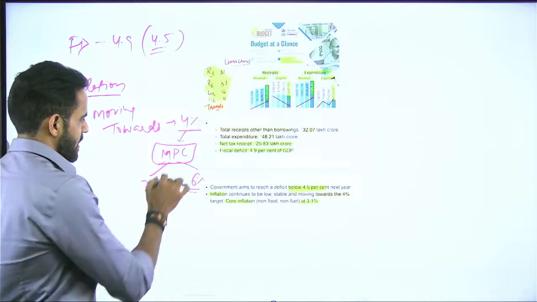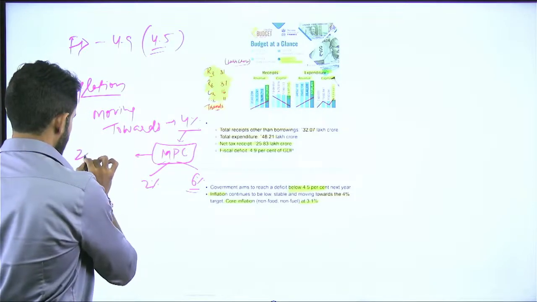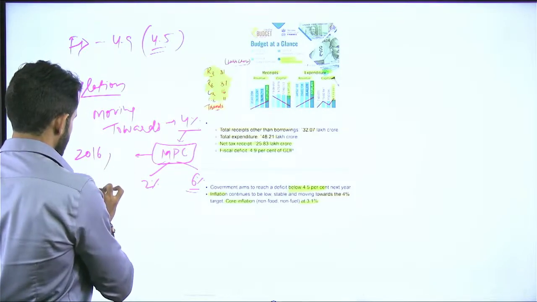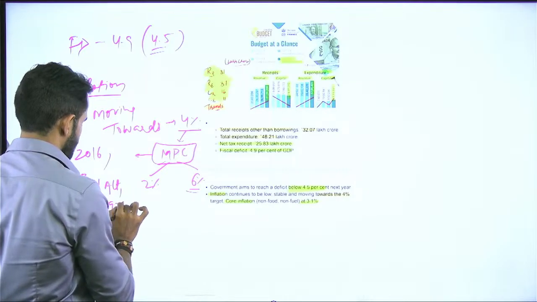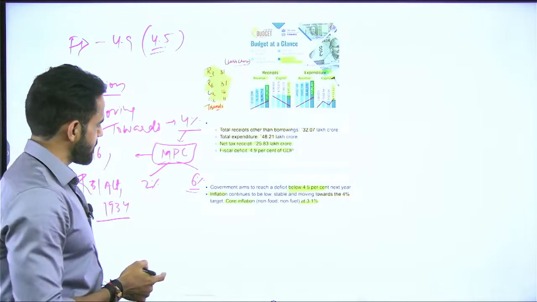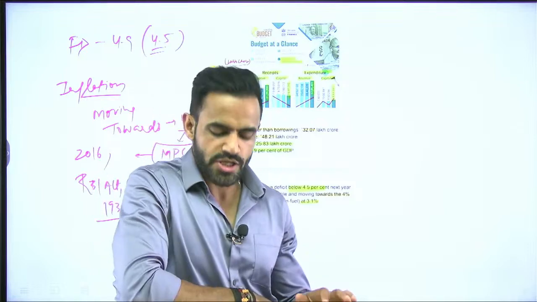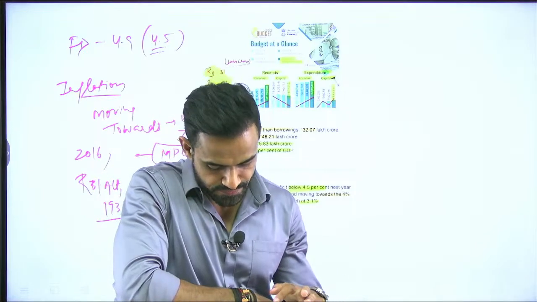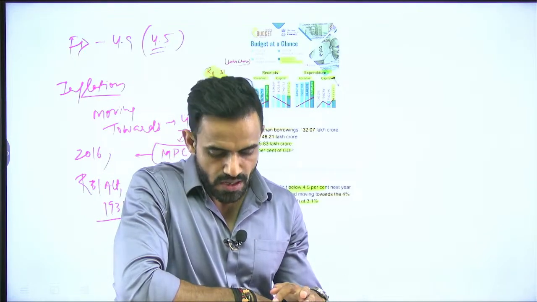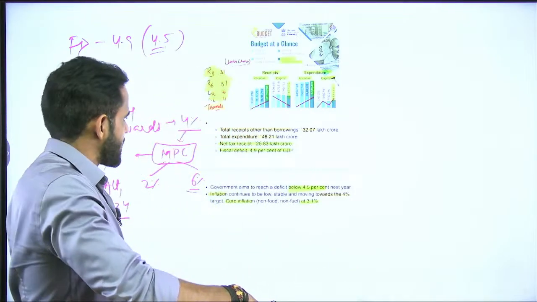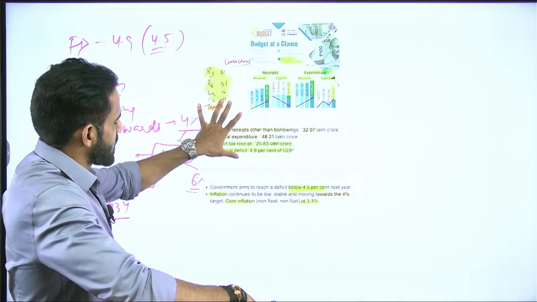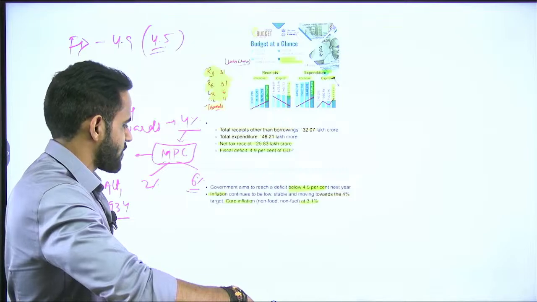Two important things: this MPC is set up in 2016 as per the provisions of the RBI Act of 1934, and specify in the comment section it was set up on recommendation of which committee. So, MPC was set up on recommendation of which committee, specify that in the comment section. Okay. So, that is income and expenditure of the government.